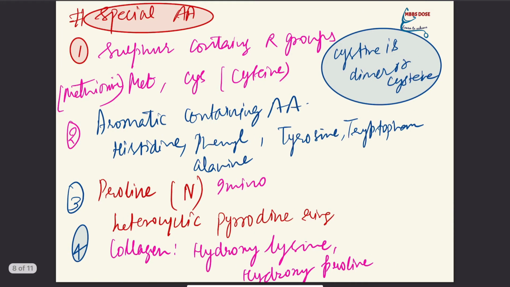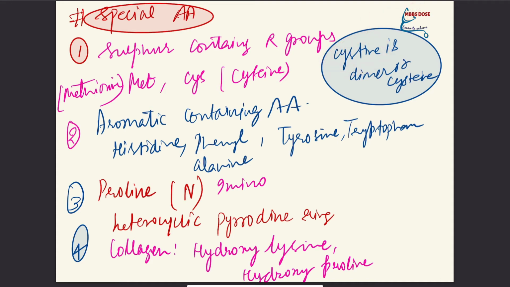Now there are some special amino acids which we are supposed to focus on, that is, the sulfur containing R group amino acids. It means the R group of these amino acids has sulfur, which is methionine and cysteine. Cystine is a dimer of cysteine. When two cysteine molecules combine together, it forms cystine, and this cystine will have a sulfur bridge, which is a disulfide bridge.